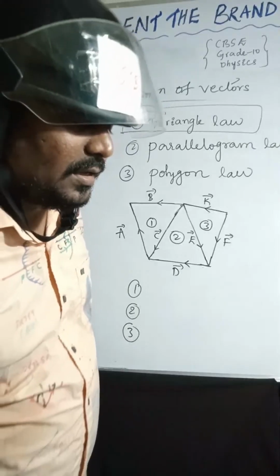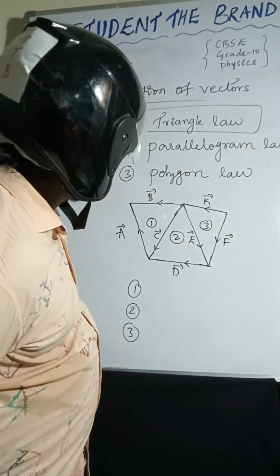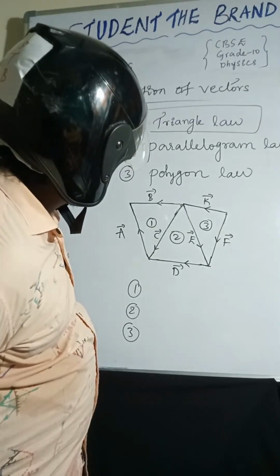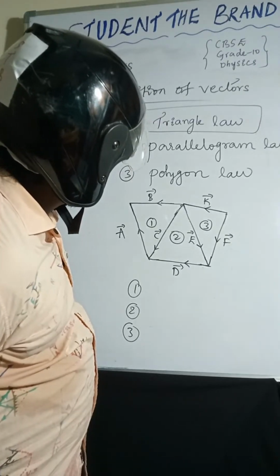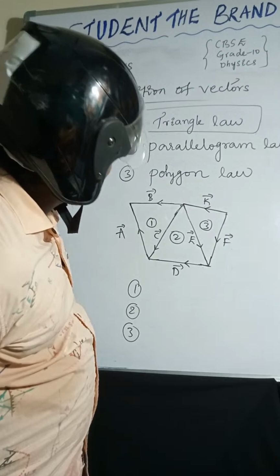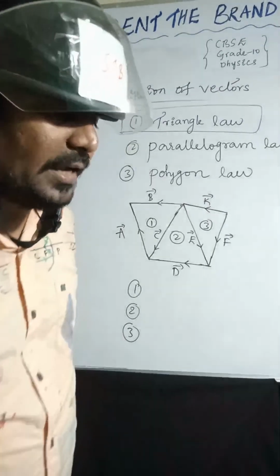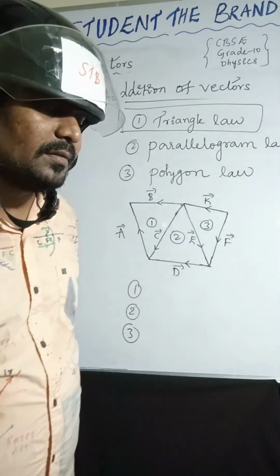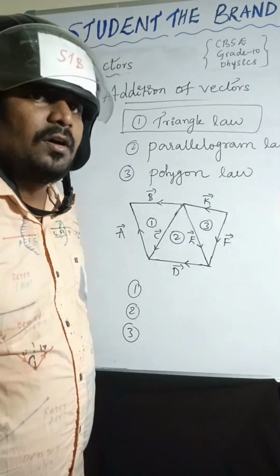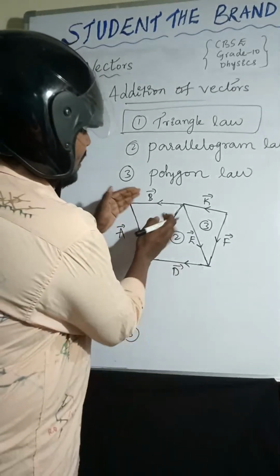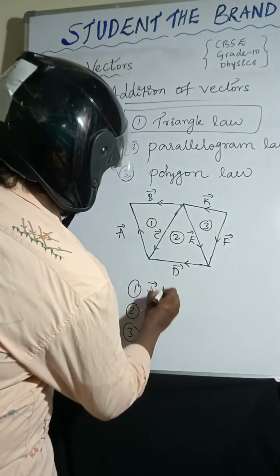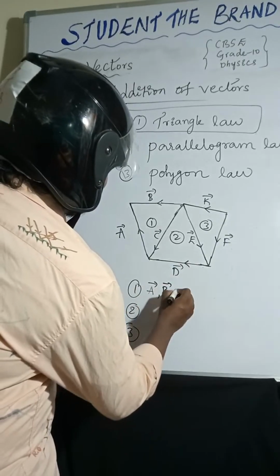B. No, can you try once again? When you are seeing the first triangle, you have to take only the A, B, C, D vectors.